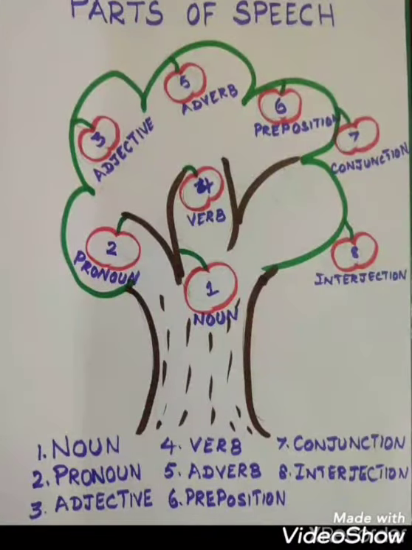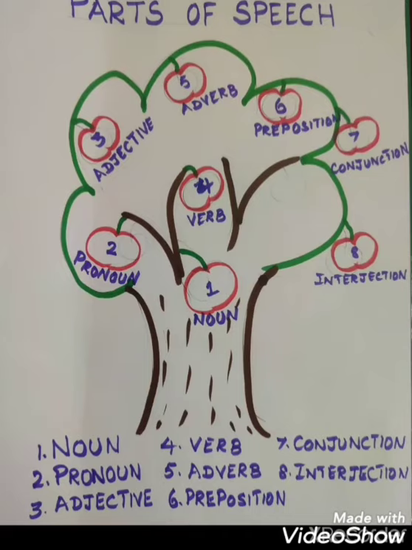Look at the picture. Parts of speech. I have drawn a tree and there are 8 apples there. Each apple denotes each part of speech. First apple is noun, second pronoun, third adjective, fourth verb, fifth adverb, sixth preposition, seventh conjunction, eighth interjection.